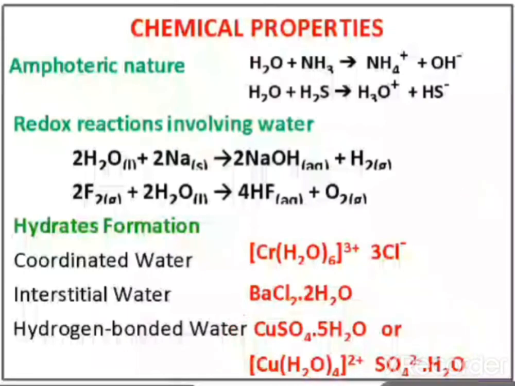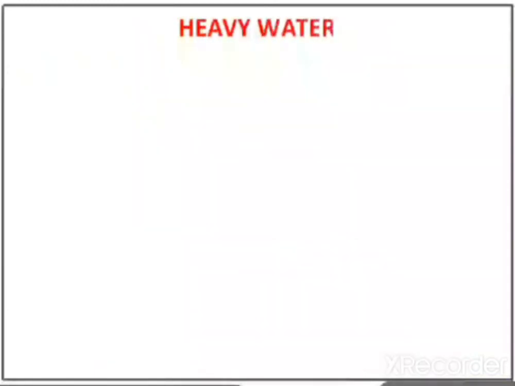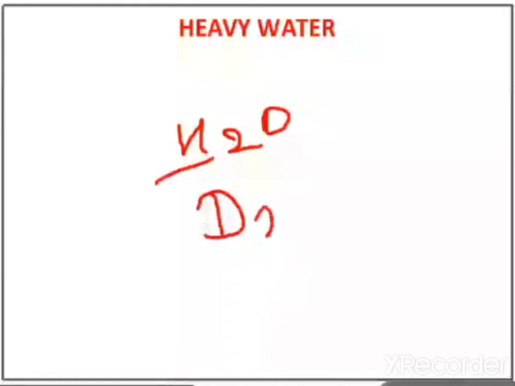Now next, after the chemical properties of water, we will see heavy water. What does heavy water mean? The formula of water is H2O. Hydrogen has 3 isotopes: protium, deuterium and tritium. So if you write the formula of water, it is H2O. In place of the isotope protium, if you use deuterium, then the formula H2O will convert into D2O. This is heavy water. It's not some other compound.